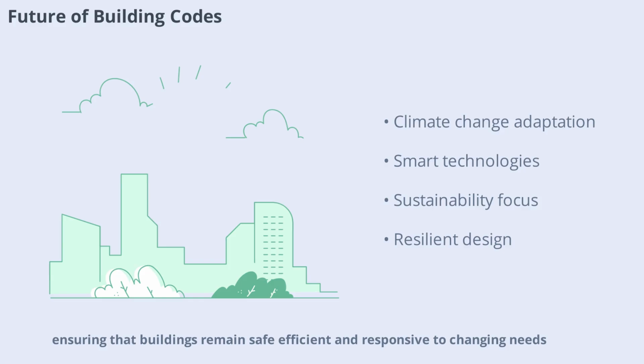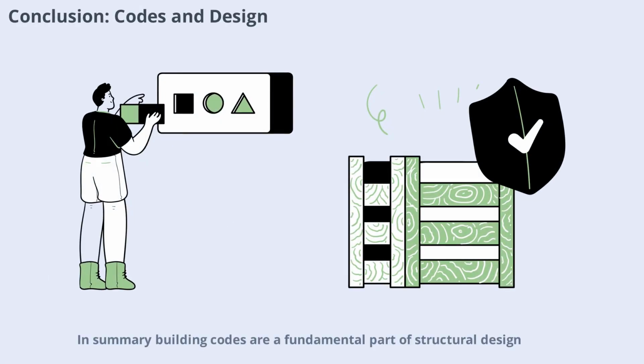Summary: building codes are a fundamental part of structural design, guiding every decision from material selection to construction methods. They exist to protect people, property, and the environment, and their influence is felt in every building we use. By understanding and applying building codes, designers help create safer, more sustainable, and more resilient structures for everyone.